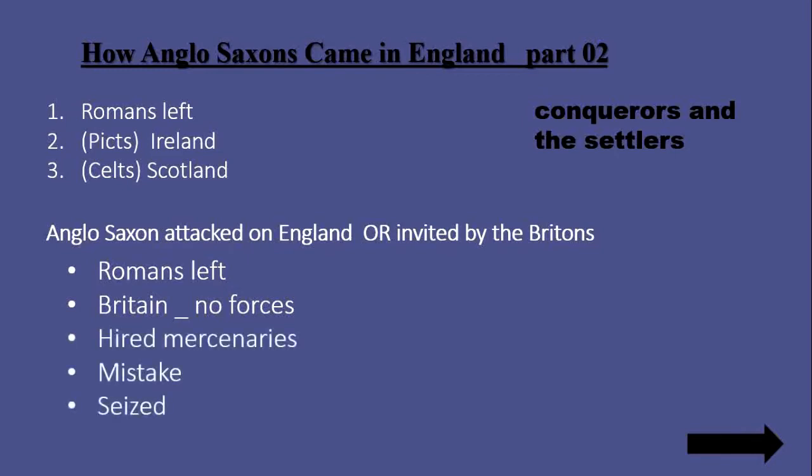This essentially meant that they invited a foreign army in and showed them how incredibly defenseless they were. The foreign warlords and mercenaries very quickly just seized control of these areas, and later whole tribes of Anglo-Saxons and Jutes came and settled in England. In this way, Anglo-Saxons were both the conquerors and the settlers.